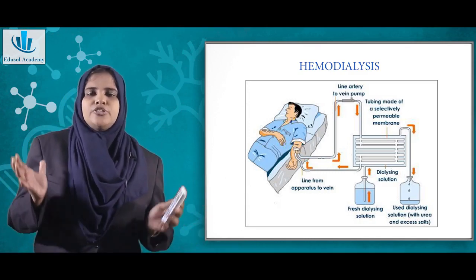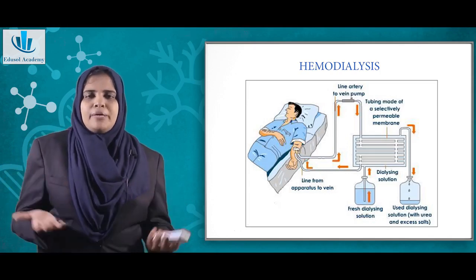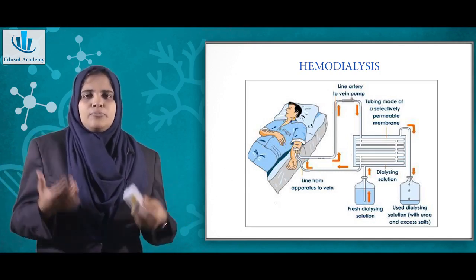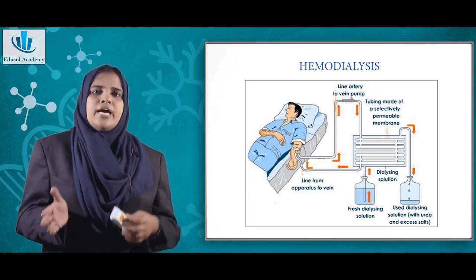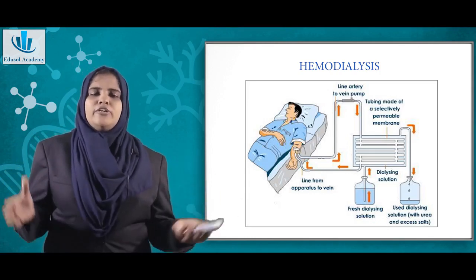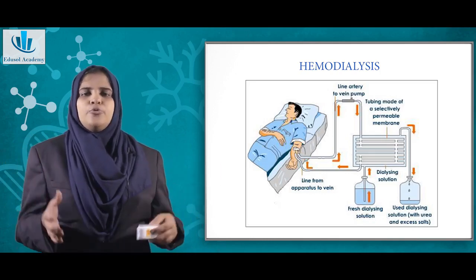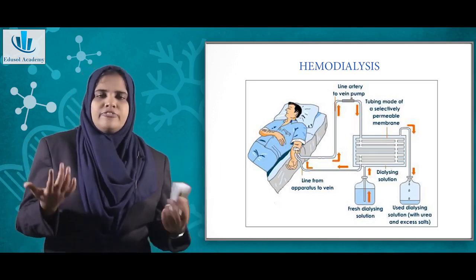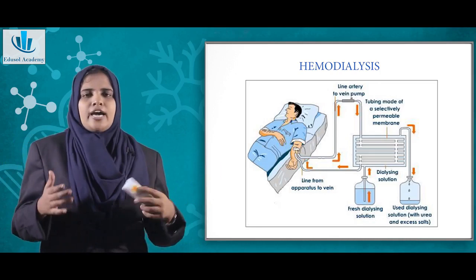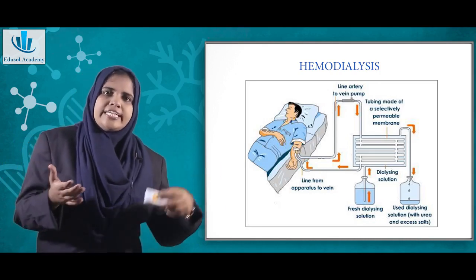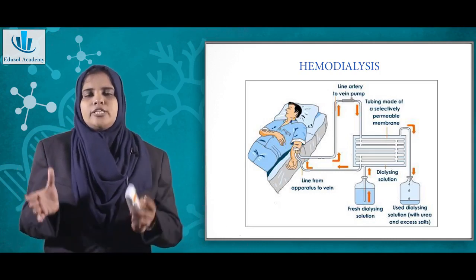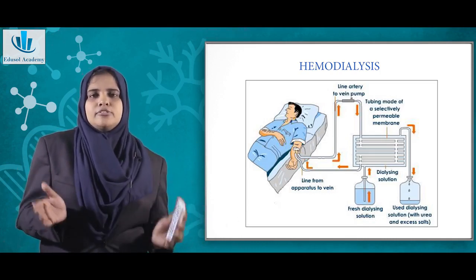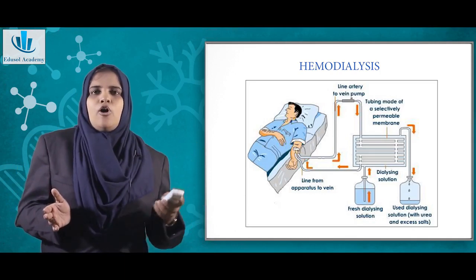It does the function of a kidney in patients who have both kidneys failed. When one kidney fails, the other kidney can take over the function of both. But if both kidneys have failed, then the option is either to take a new kidney from some other person, or if you cannot afford that, this is what is normally done. This is the process of hemodialysis, or the artificial kidney.